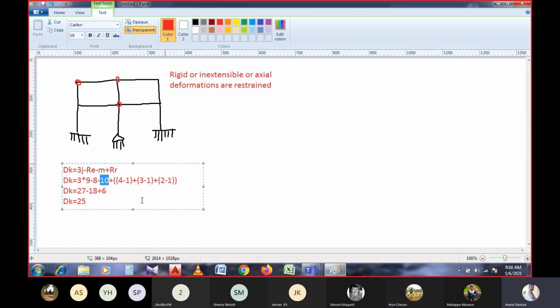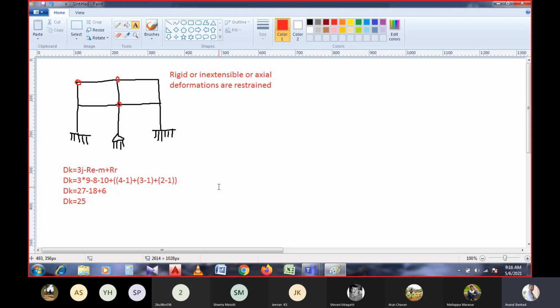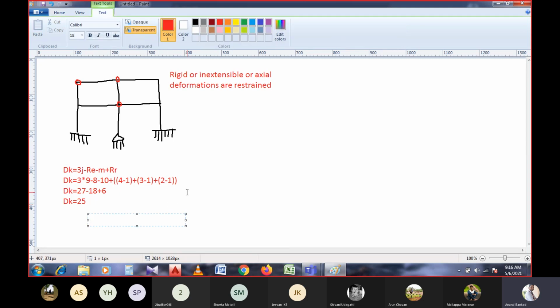The m value will be neglected, and the axial deformations are considered, and the value will be 35, right? And the minus 10 will be deducted over here. So that is how much? That is 27 minus 8 plus 6, which will be 35.